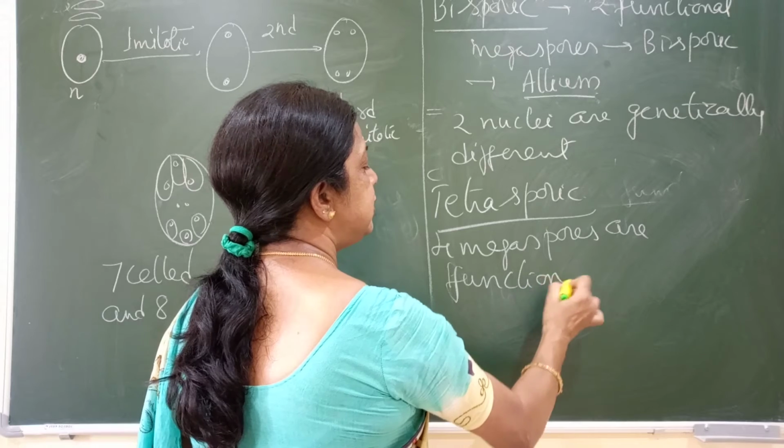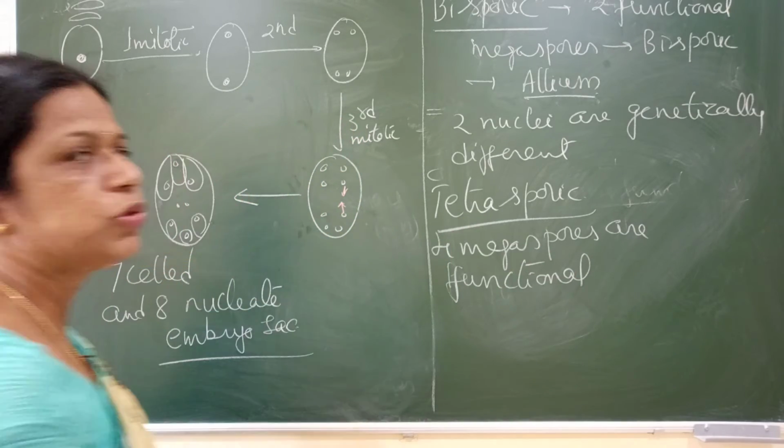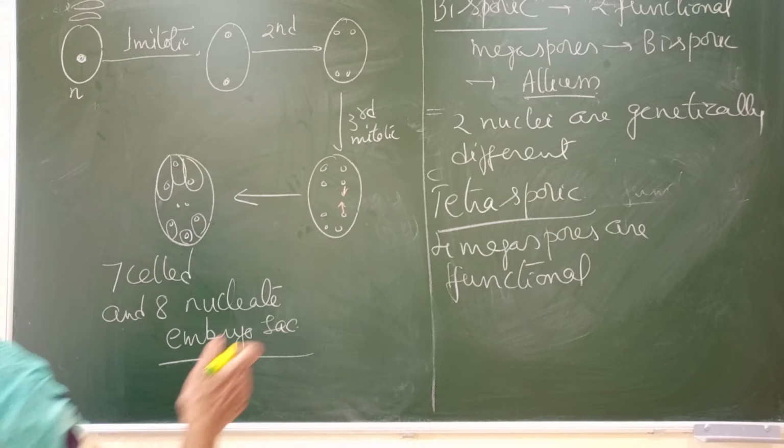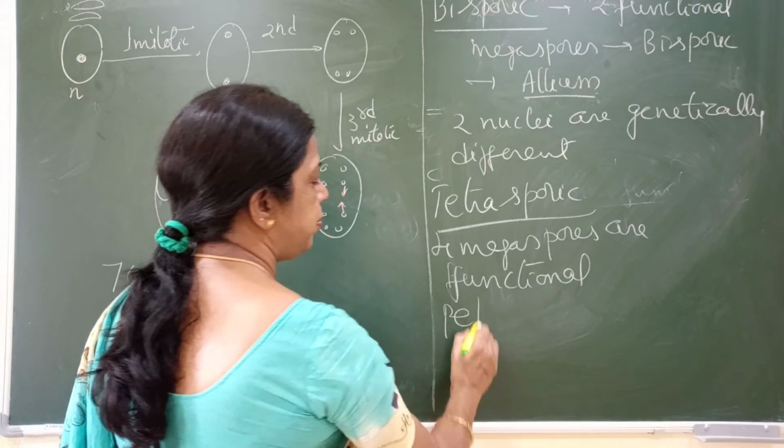Then it is called a tetrasporic embryo sac. All four megaspores will be functional. So here all four megaspores are genetically different. For example, this is found in some succulents like Peperomia.